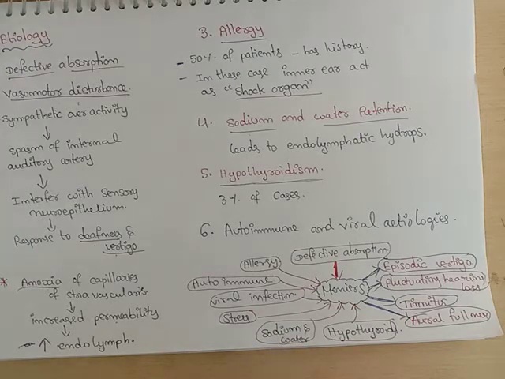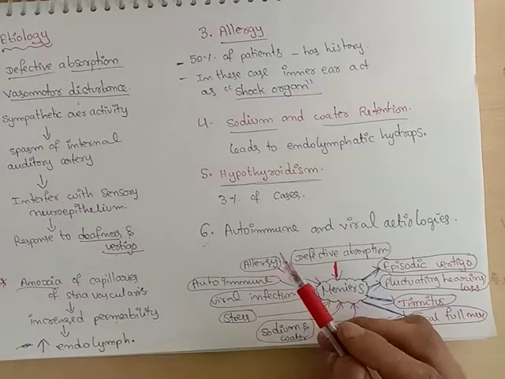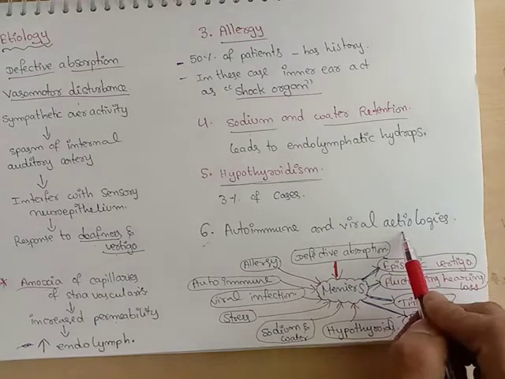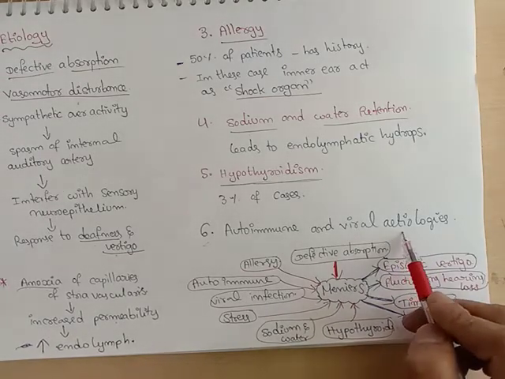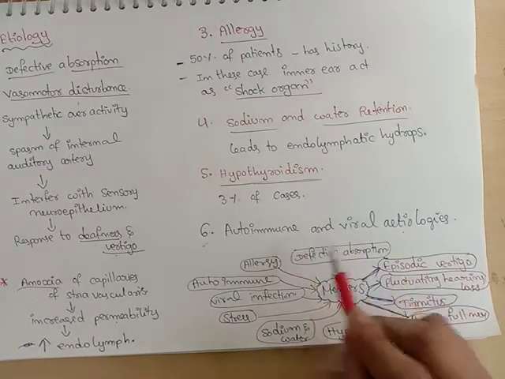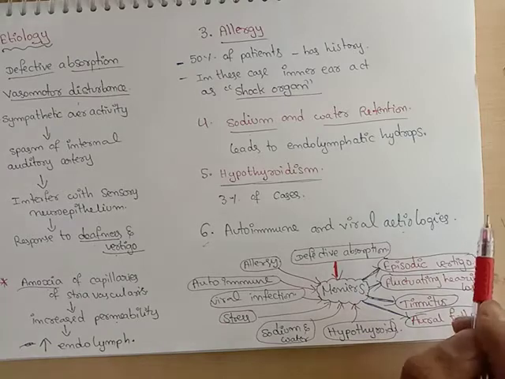So 3% of cases suggest that hypothyroidism also causes Meniere's disease. Sixth one is autoimmune and viral etiologies, which also produce Meniere's disease. There are many laboratory and experimental observations suggesting that autoimmune and viral etiology also produce Meniere's disease.